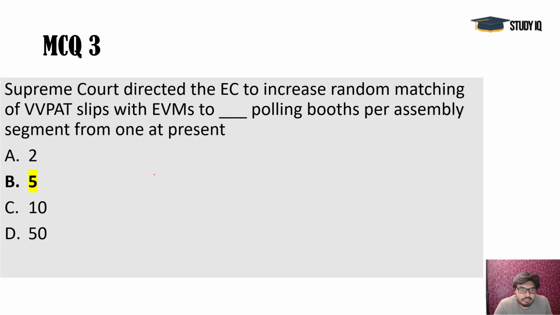Next, the Supreme Court directed the Election Commission to increase the random matching of VVPAT slips with EVMs to 5 machines. Earlier, the rule was that only one machine was randomly checked and the rest were not checked. Opposition parties collectively asked for 50% VVPAT checks, and now the Supreme Court has directed to check at least 5 of these machines. This direction is for the Election Commission of India, and that is going on.